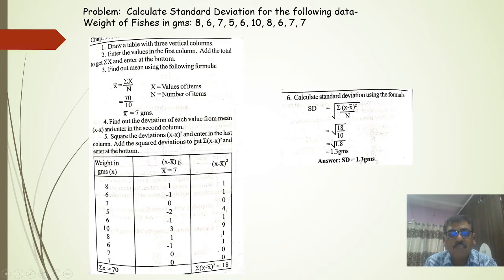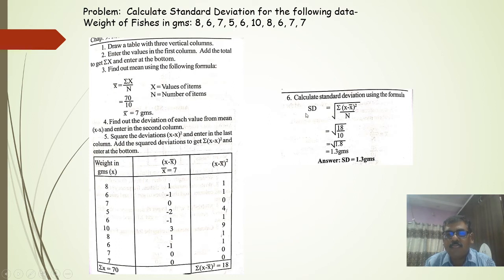Then you have to square it. 1 squared is 1, minus 1 squared is 1, 0 squared is 0, minus 2 squared is 4, minus 1 squared is 1, 3 squared is 9, 1 squared is 1, minus 1 squared is 1, 0 squared is 0, and 0 squared is 0, and you have to sum it all. The summation of x minus x bar whole squared is equal to 18. We need the summation of x minus x bar squared, and its value is 18.